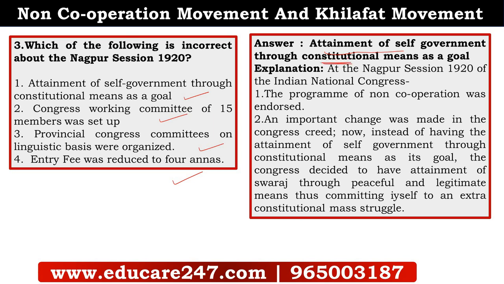At the Nagpur session, an important change was made. Instead of having attainment of self-government through constitutional means as a goal, the Congress decided to have Swaraj through peaceful and legitimate means. Thus they constituted an extra-constitutional struggle. So the main thing was, now it was not through constitutional means but peaceful and legitimate means. Remember that, peaceful and legitimate means, thus committing to an extra-constitutional struggle.